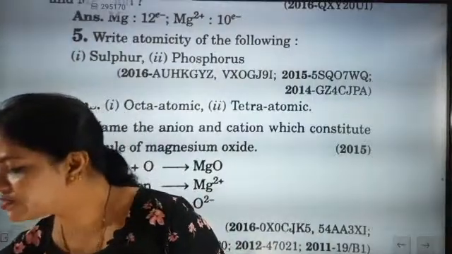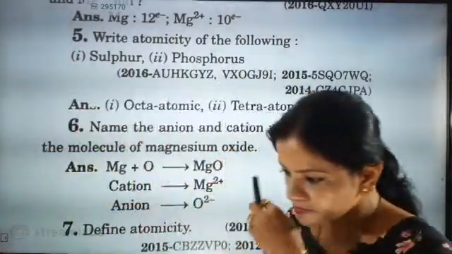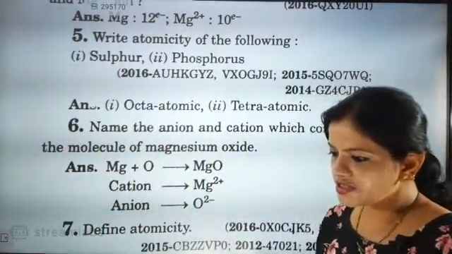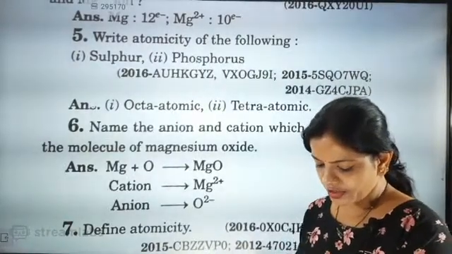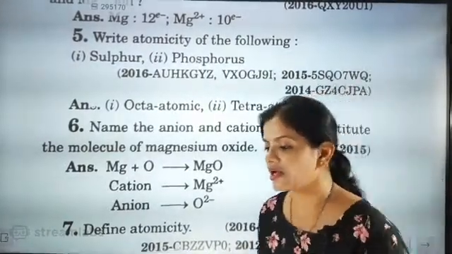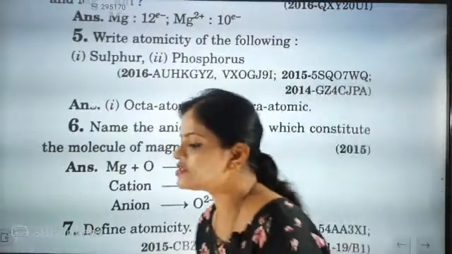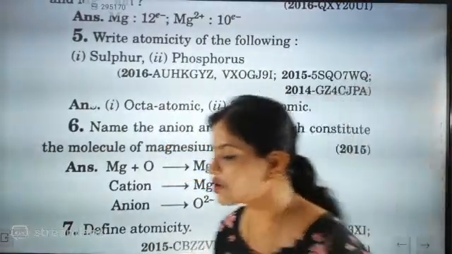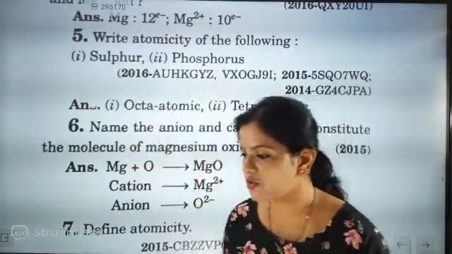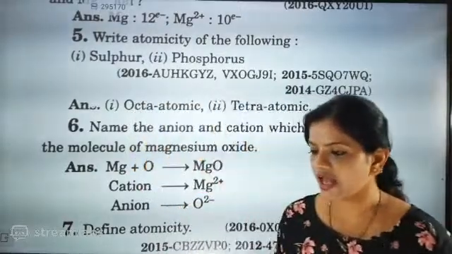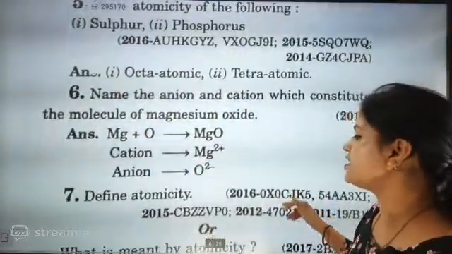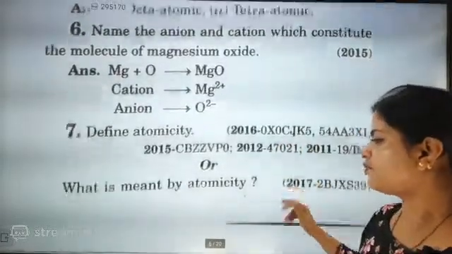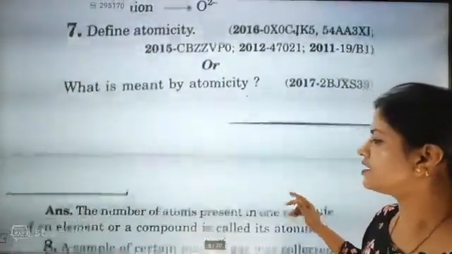The number of atoms in the molecule of an element. Number of atoms present in a molecule. Absolutely correct. The number of atoms present in a molecule is its atomicity. What is meant by atomicity? Some examples also they can ask.